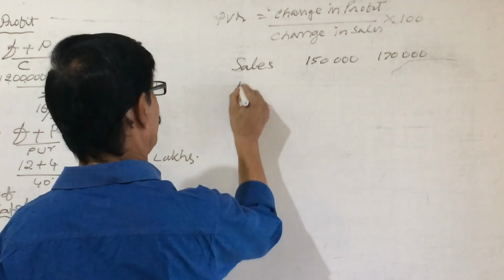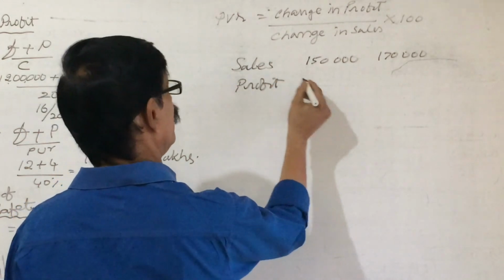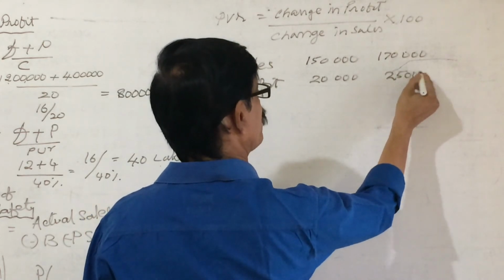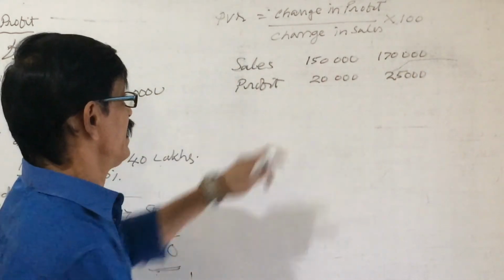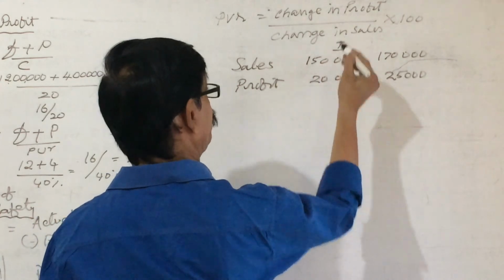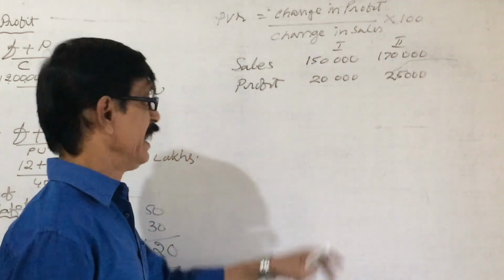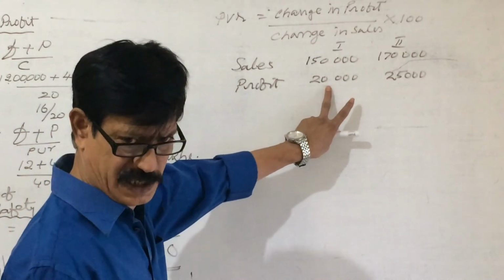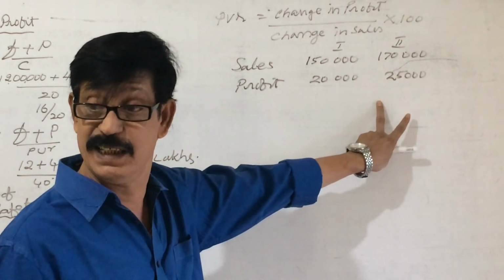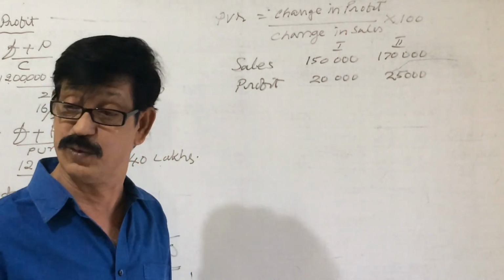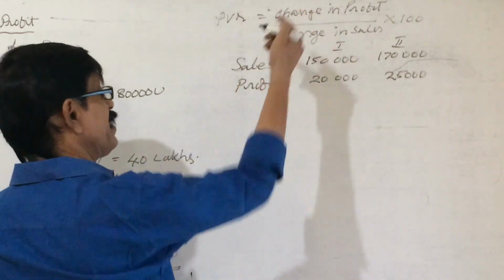Where profit is 20,000 and 25,000. First year sales are 1,50,000. Second year sales are 1,70,000. In the same way, profit for the first year 20,000. Profit for the second year 25,000. When this type of information is available to you, you can go through the formula. PVR is equal to